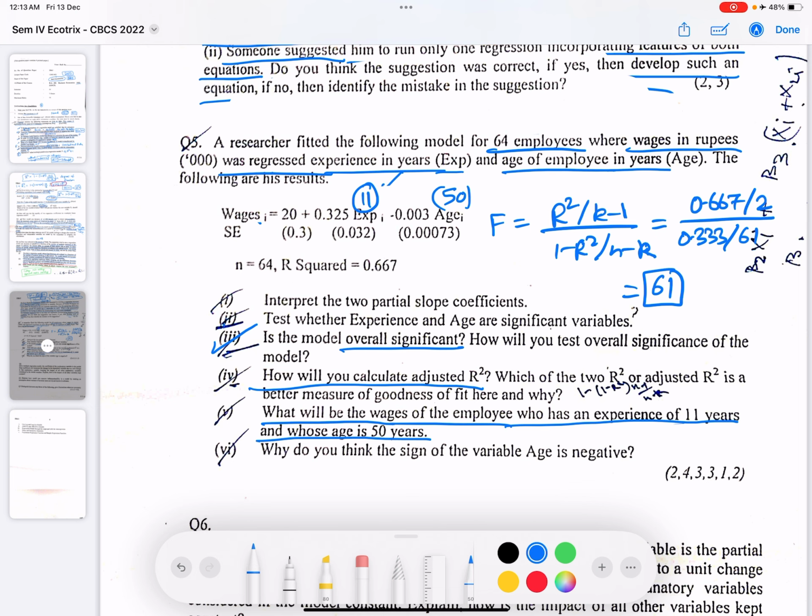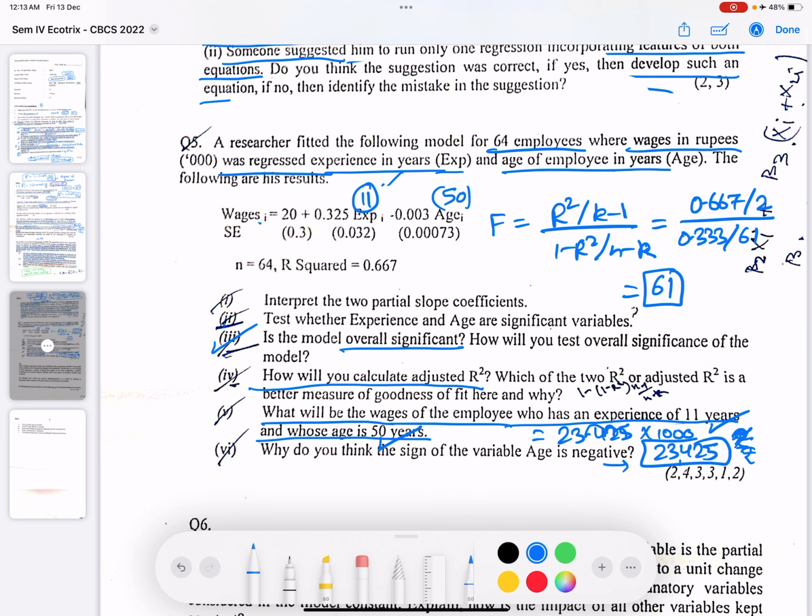So this is coming out to be 23.425 into 1000. So it would be 23425. So for an employee who has an experience of 11 years and whose age is 50 years, his expected income is 23,425 rupees. Is this clear?